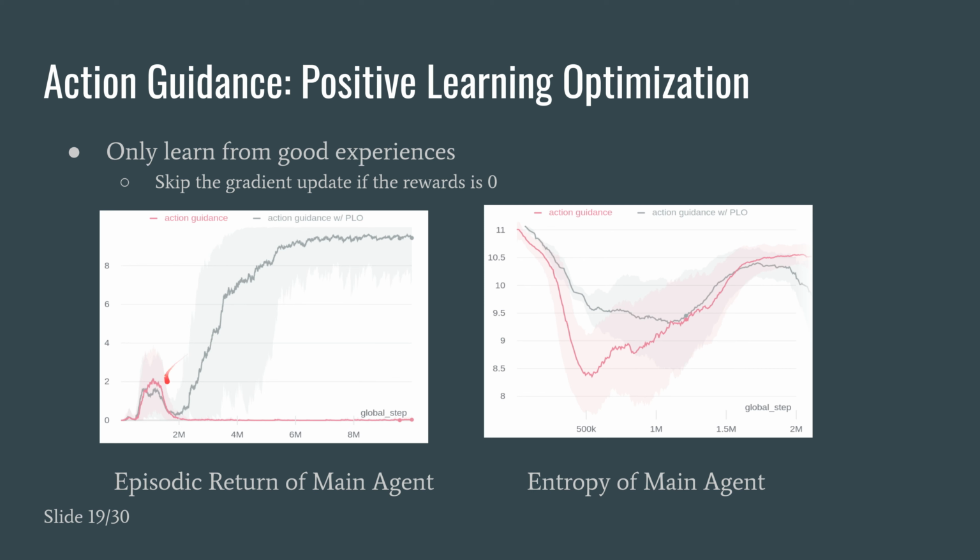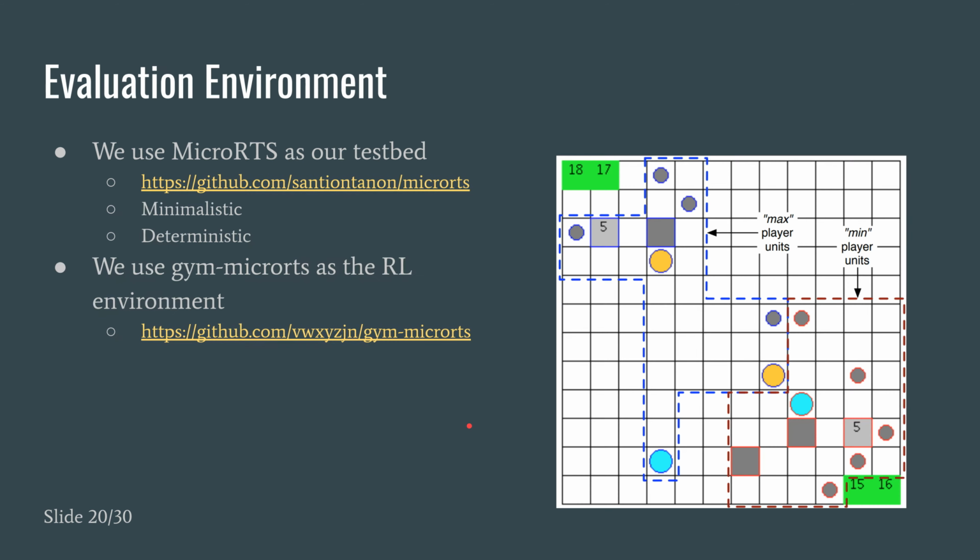And as a result, for all of our experiments in produce combat units, the agent is able to converge, versus without PLO, a lot of them just kind of not learning anything in the end.